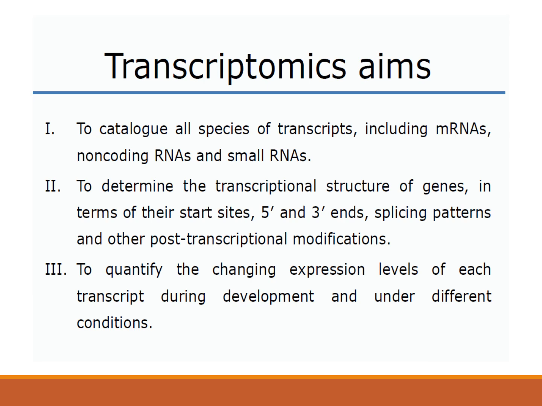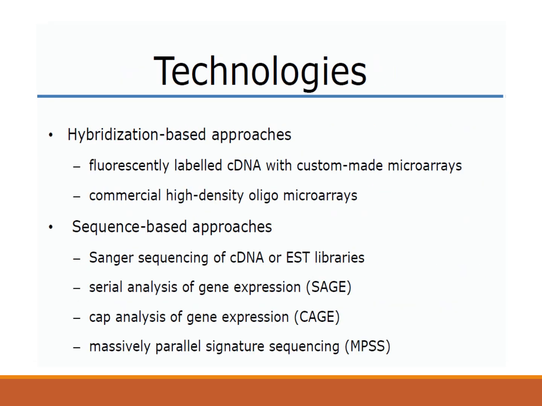This kind of quantification of changing expression patterns shall also be recorded under transcriptomics. So after learning the definition of transcriptomics, its scope and aims, let us discuss the various technologies that are used in the field of transcriptomics.